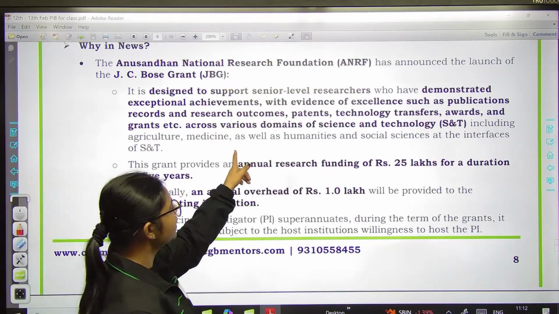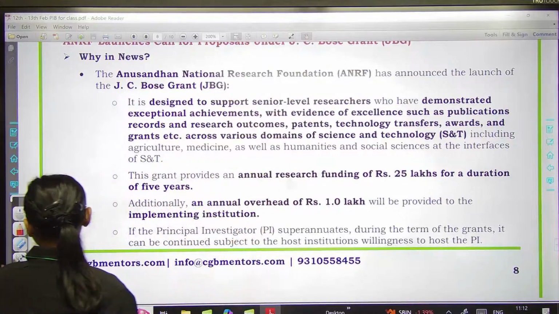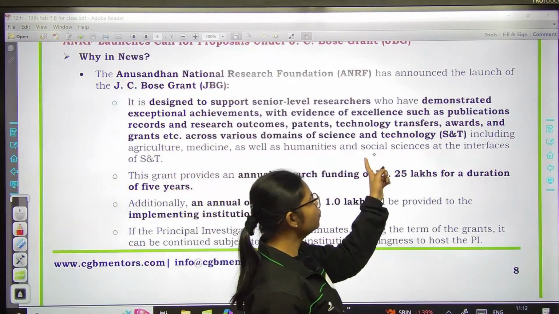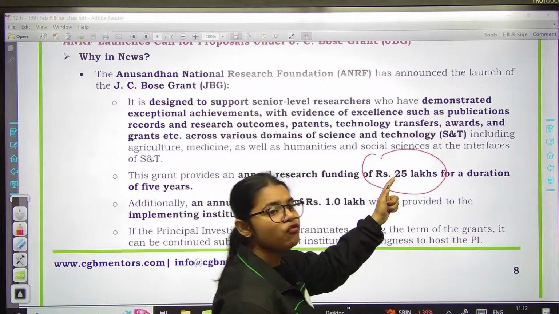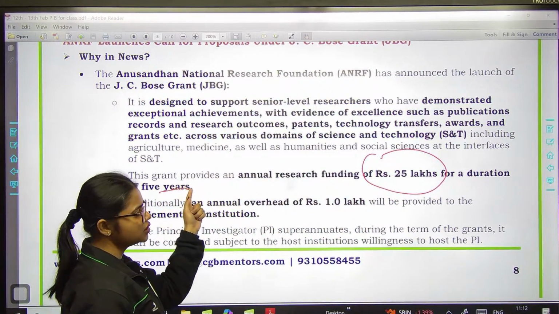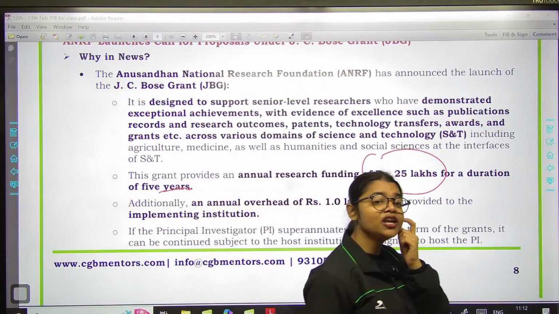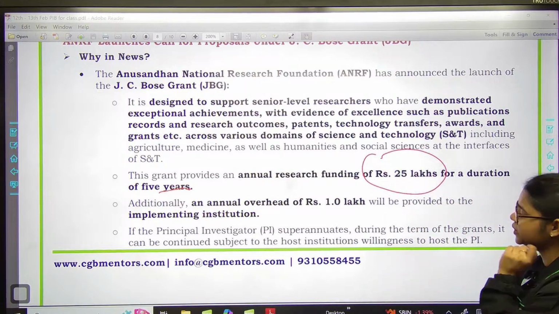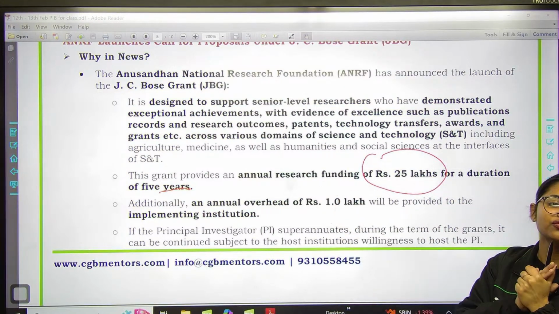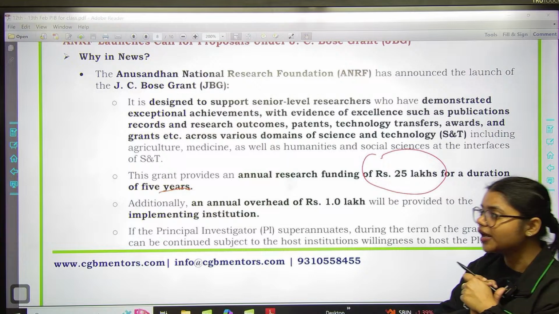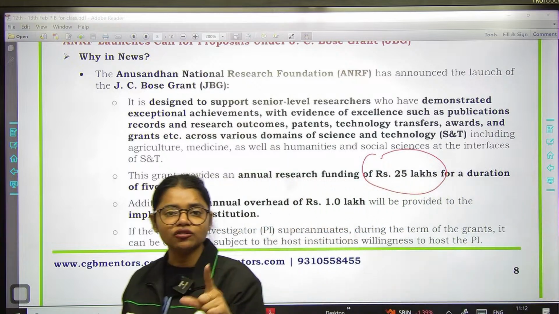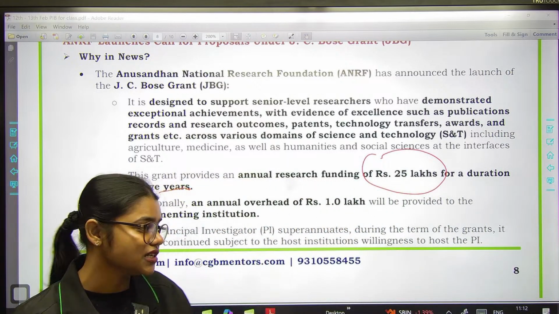So grant provides an annual research funding. Okay. Annual research funding of 25 lakhs for a duration of 5 years. So annual research funding कितने की मिलेगी? 25 lakh rupees for a duration of 5 years. सो ग्रांट कितने का मिलेगा? एनुअल 25 लाख का, कितने साल को मिलेगा? 5 साल का मिलेगा. ओके.